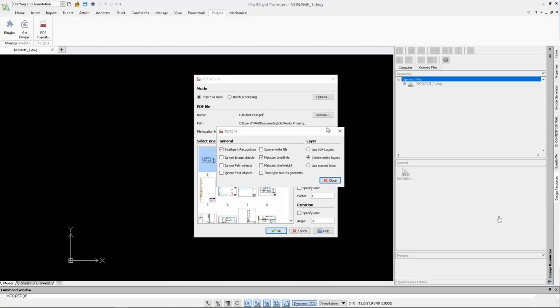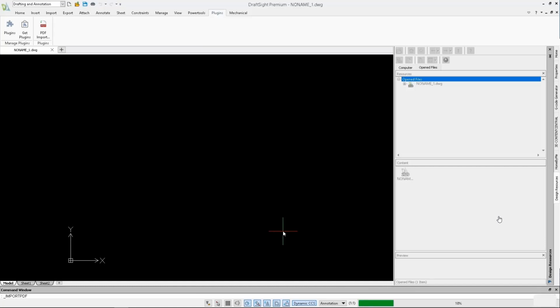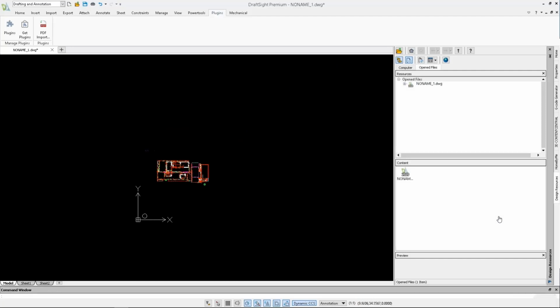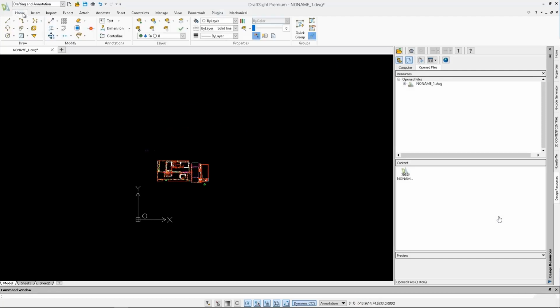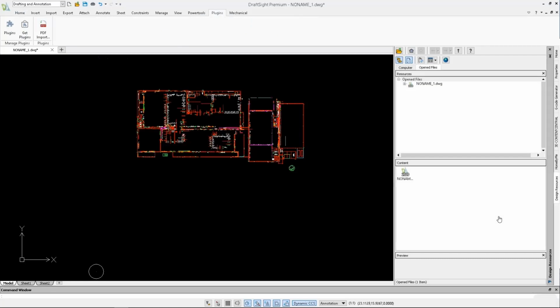Say, I want to use the PDF layers as I showed just a moment ago, and there you go. All the PDF sheets will be created, converted, and recognized, reused in DWG format in DraftSight. And you can see, verify that PDF layers have been carried over as well.